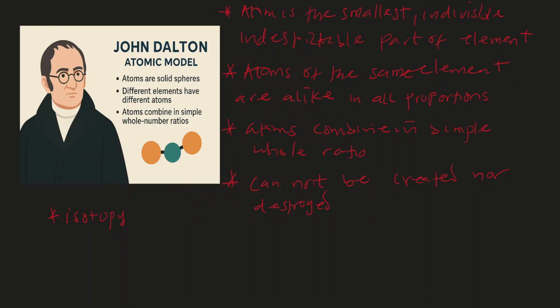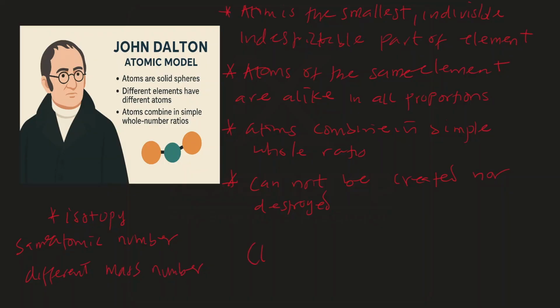Isotopy is defined as a phenomenon in which atoms of the same element have the same atomic number, but different mass number. They will have different mass number because they have different neutron number. So that is isotopy.